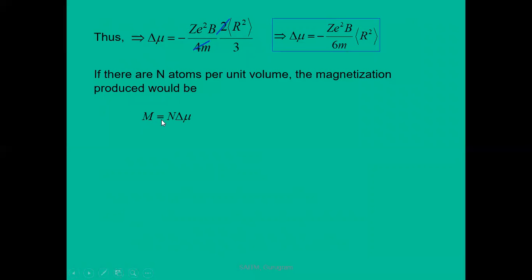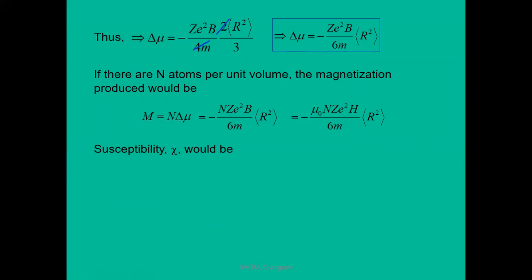Therefore, magnetization, putting in the value of delta mu, is equal to n Z e square B by 6m average r square, where n is the total number of atoms in the diamagnetic material. Because B is equal to mu naught H, replace B by mu naught H. And susceptibility, we know, is equal to magnetization upon H, M by H.